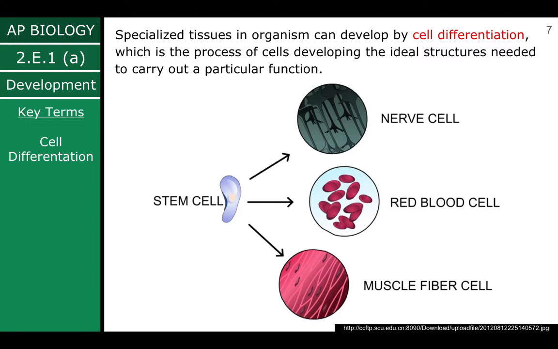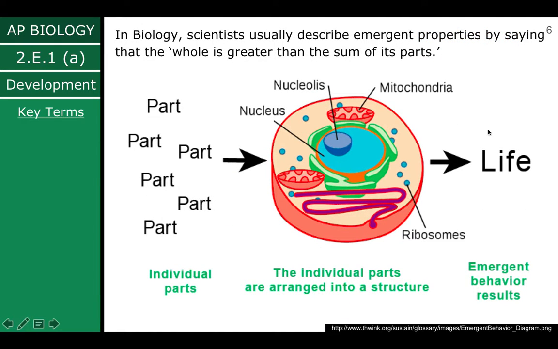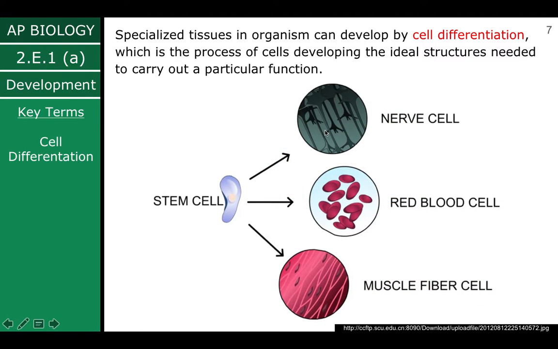Specialized tissues in organisms can develop by cell differentiation, which is the process of cells developing the ideal structures needed to carry out a particular function. What you always see when we talk about cells is pretty much an image that looks like this. This is the cell, but all cells, especially in the human body, don't look like this. They look much more complex, or differentiated. You can see here we have this long elongated cell. Well, that's our nerve cell. We have red blood cells that have this dip in the middle to increase surface area. We have these long, skinny muscle fiber cells.